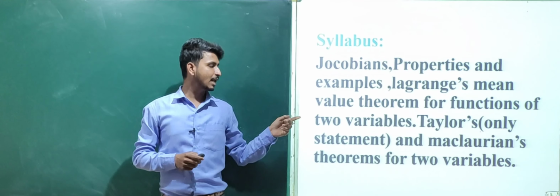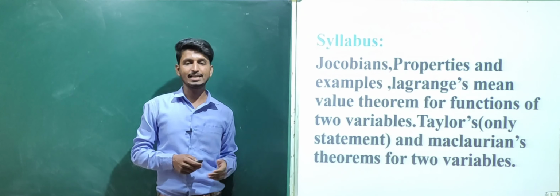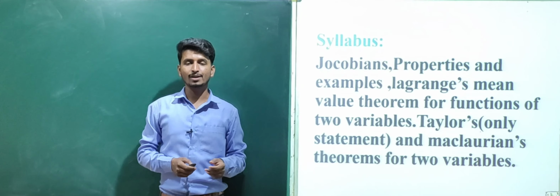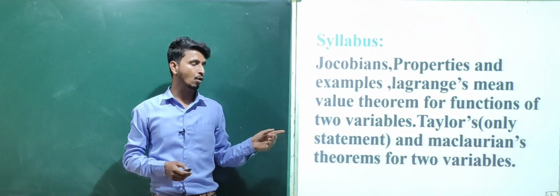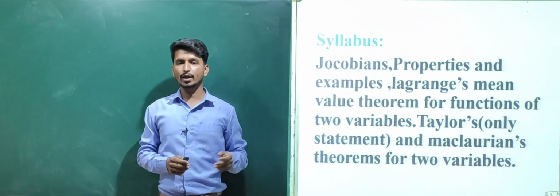Next is the Taylor's theorem. Here only statement is important for your examination. And next is Maclaurin's theorem for two variables. This also you have already studied in the BSc first year, that is Maclaurin's theorem for single variable. Here you will be studying about the Maclaurin's theorem for two variables.